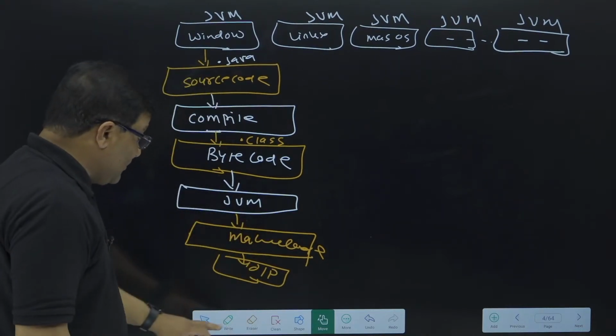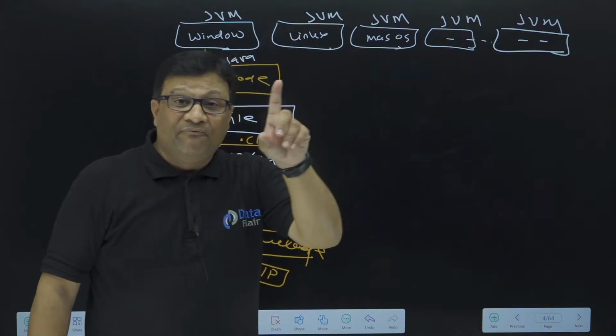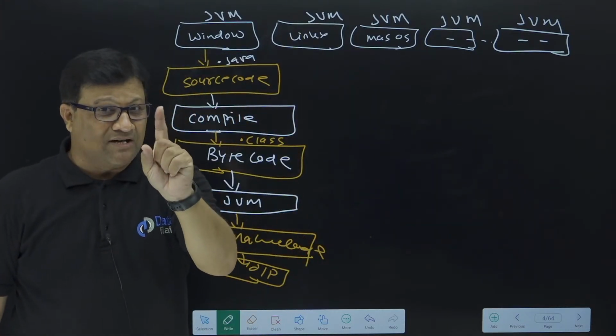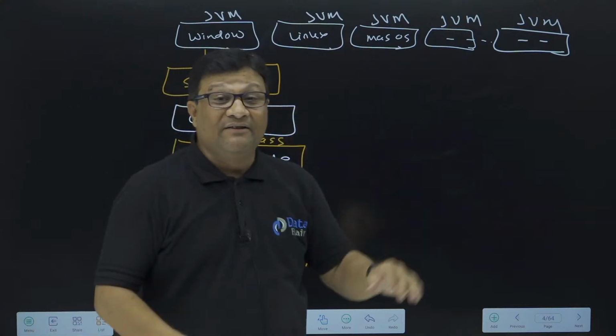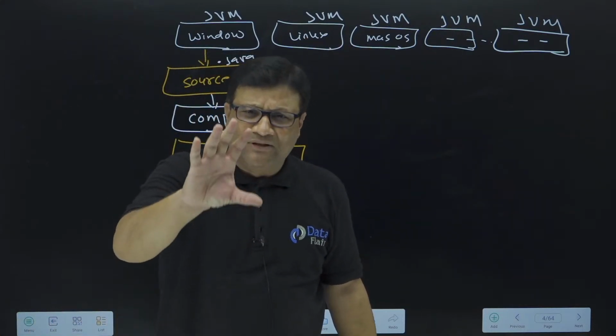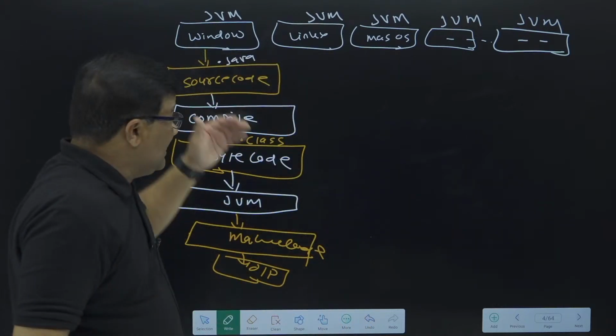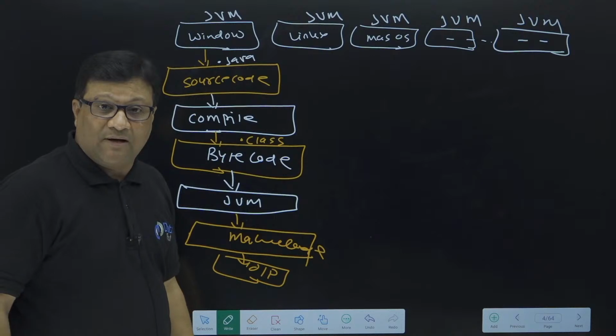Why? Because if this JVM is available in every operating system, again the question comes to mind: sir, if there is no JVM in the operating system, then what? I'll explain that concept too. Don't worry about this, but please try to understand the execution of a Java program.